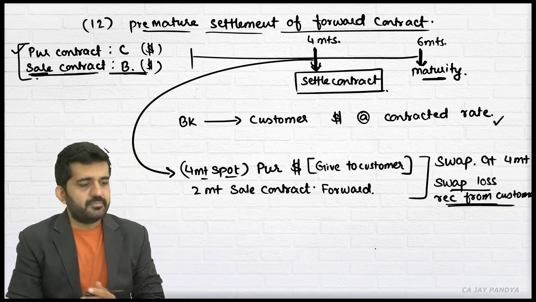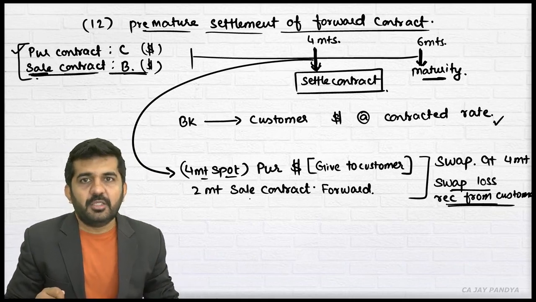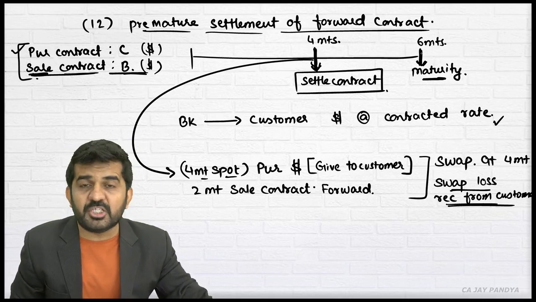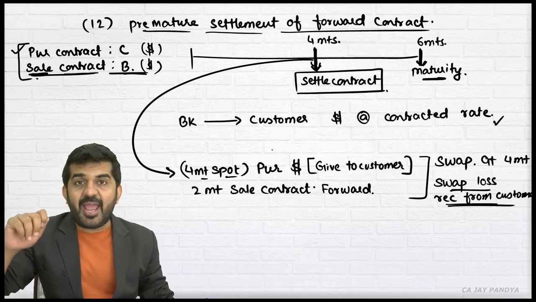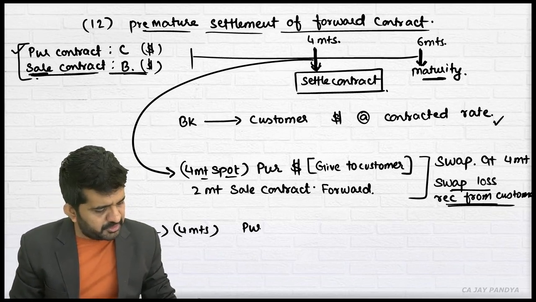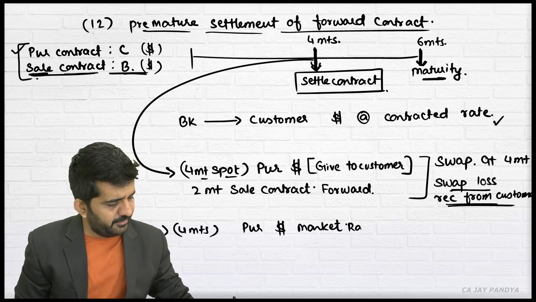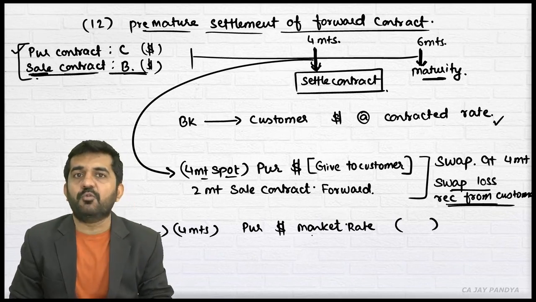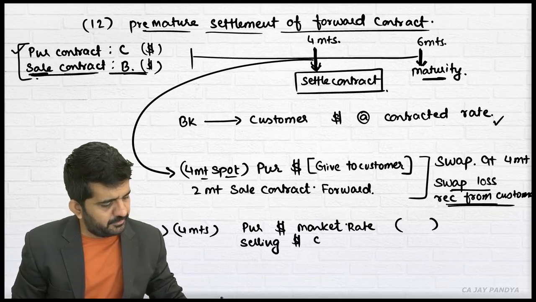Number 2. The payment was to be made after 6 months. The purchase of dollar was to be happening after 6 months. Now it is happening at 4 months. So at 4 months, what bank is doing? Again, it is at 4 months. What bank is doing? It is purchasing dollar for customer from market. So at market rate, this will be cash outflow. It is selling dollar to customer.